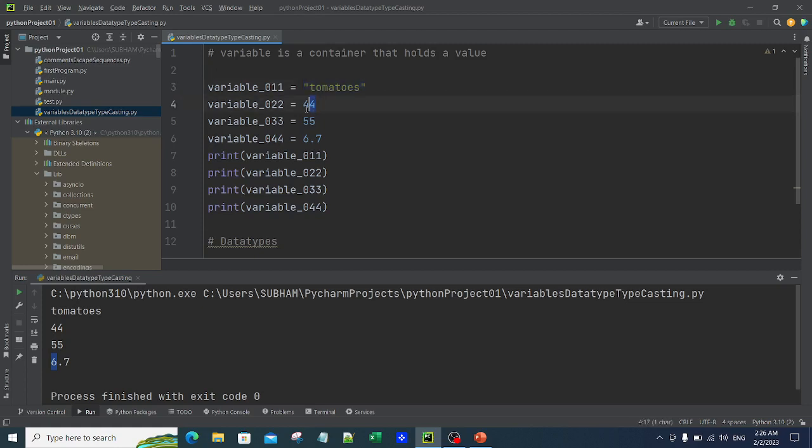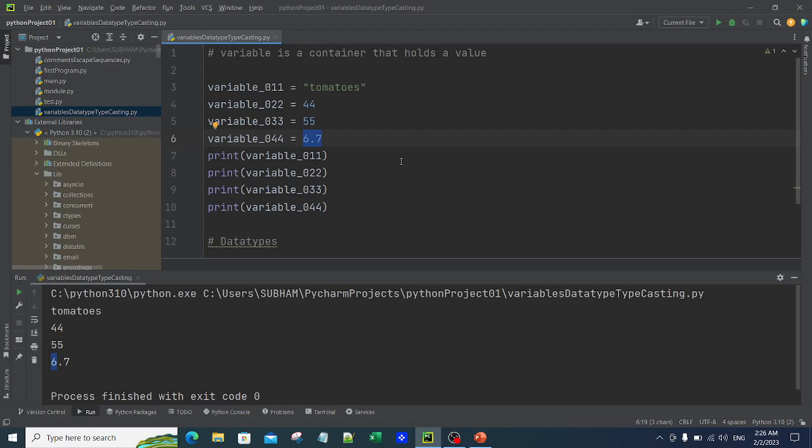Anything that you can count and is not inside the quotation becomes an integer, a numeric value. Anything like 6.7, a decimal, is equivalent to float in Python. So float, string and integer are the 3 data types.